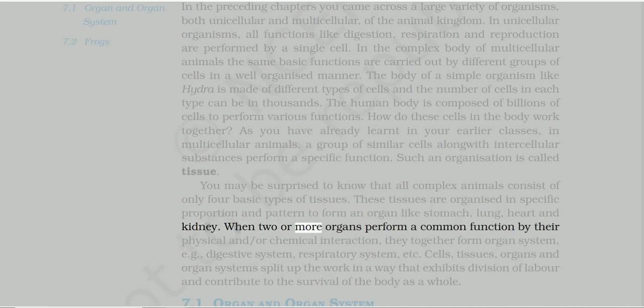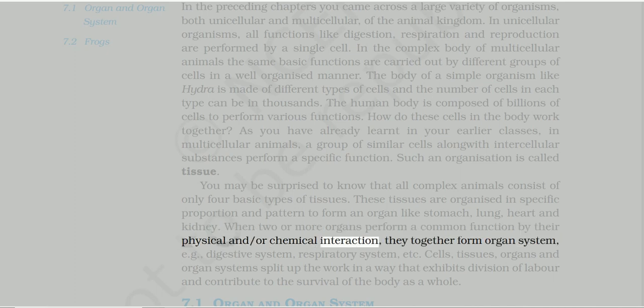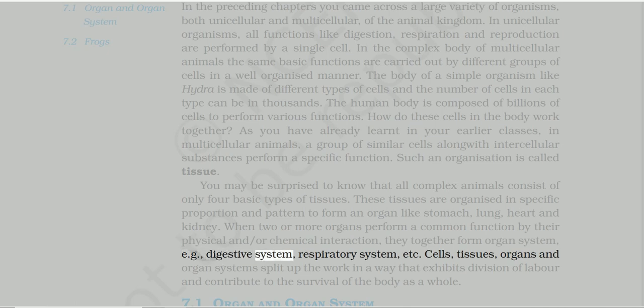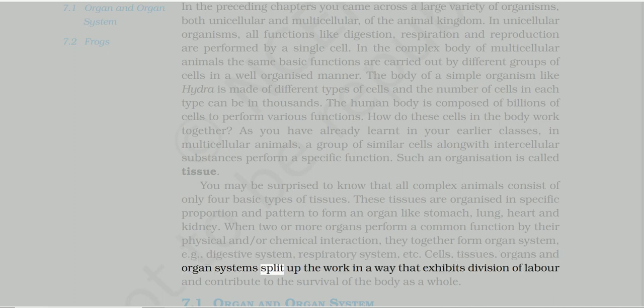When 2 or more organs perform a common function by their physical and or chemical interaction, they together form an organ system, e.g., digestive system, respiratory system, etc. Cells, tissues, organs and organ systems split up the work in a way that exhibits division of labor and contribute to the survival of the body as a whole.